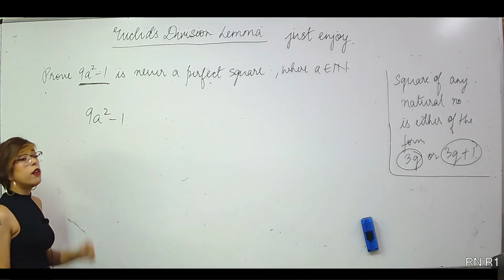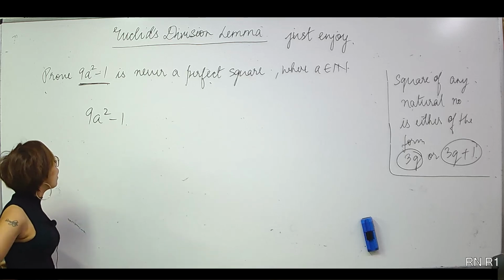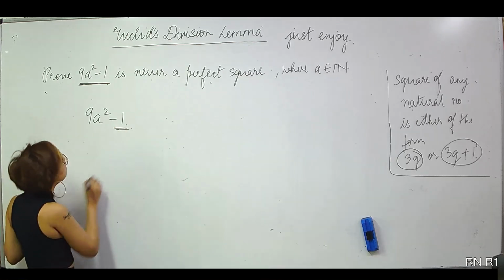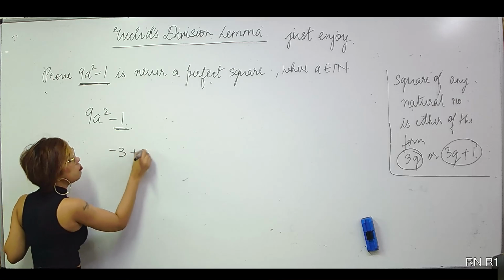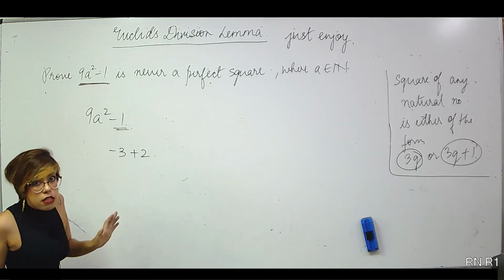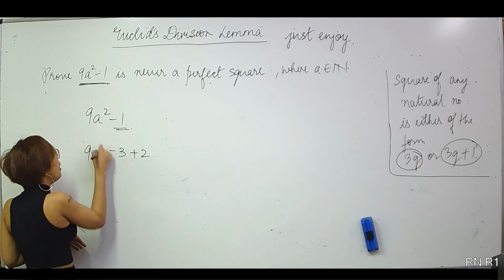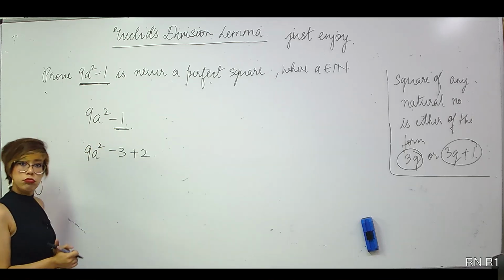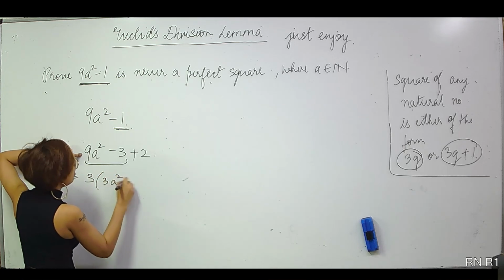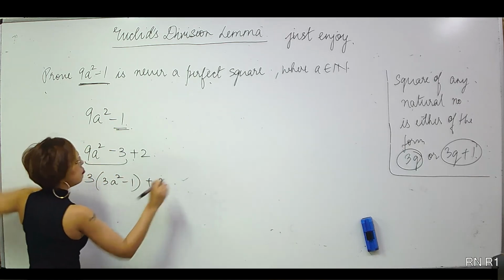I do not have plus sign over here. What can I do then? What I can do is, I can write minus 1 as minus 3 plus 2. Why minus 3? Because I need to get 3 in the picture anyway. So this becomes 9a square minus 3 plus 2. From here you can see that I can take 3 common. So 3 into 3a square minus 1, plus 2.